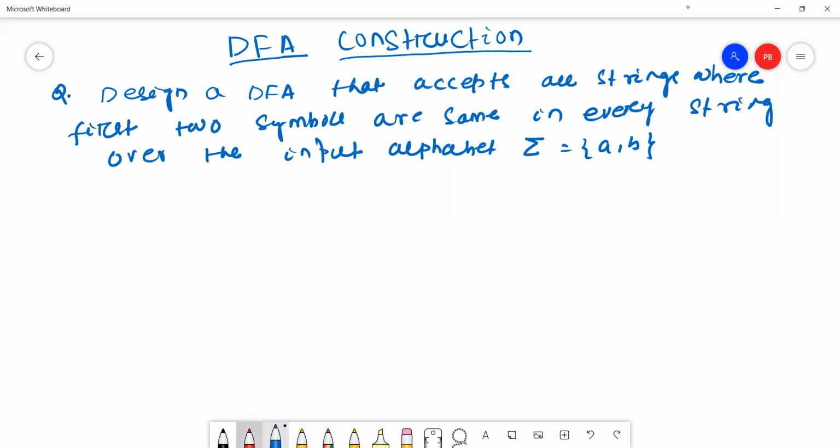The first two symbols are the same in every string.